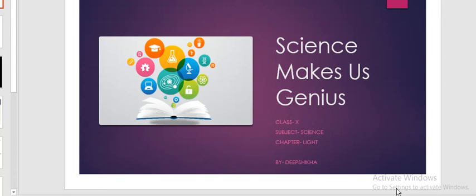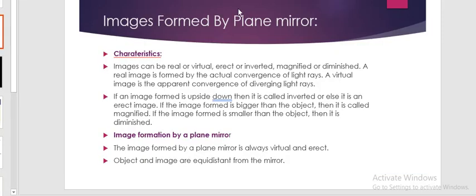Children, let us discuss today in Science Makes Us Genius channel about the image formation through plane mirror and convex mirror, and later on we will study about concave mirror also. So let's start. So the first case is image formed by plane mirror.